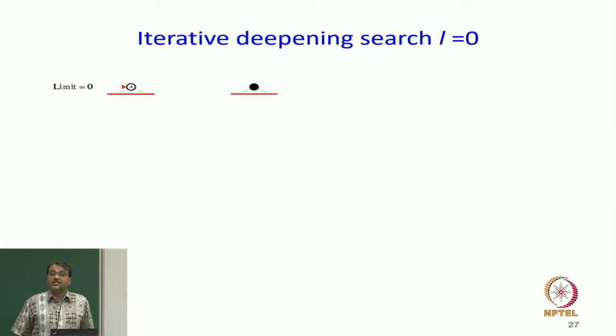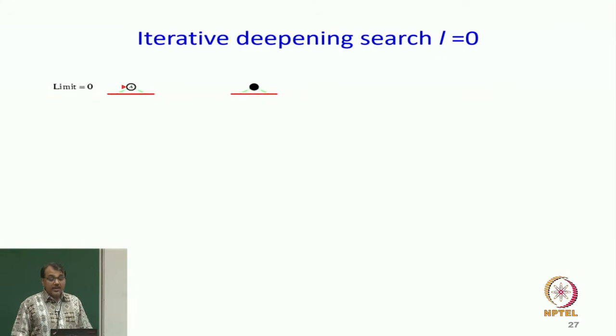It will just touch the root node and it will try to expand, but it will not expand because after expanding the depth will become 1 and we do not want depth to be greater than 0. So, we will stop, that is it. I just touch the root node, come back home and say I did not find the goal. But that is okay, because now I am going to increase my limit to 1.